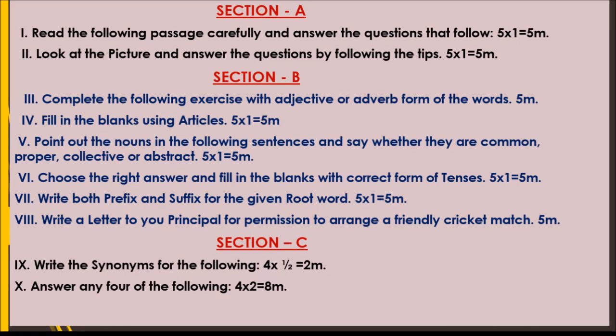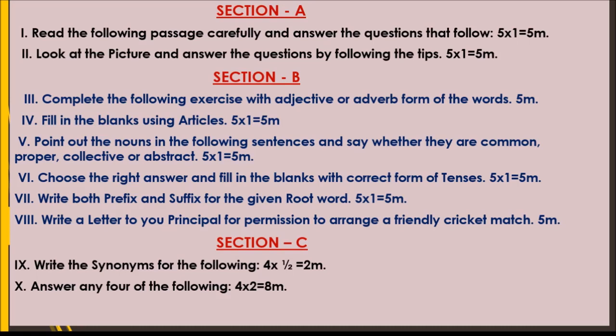The synonyms will be given from all the lessons. Like the literature part lessons, we have given you 3 lessons: An Extraordinary Man, The King and I, and then After 20 Years. The synonyms will be collected from the lessons which we have given in the classwork only, and the synonyms will not be asked outside the book. Everything will be from the textbook and which you have written in the classwork. So you have to be thorough with the synonym part which we have given in the classwork. Read well along with the spellings. Spellings are a must. If you write even one spelling mistake, half mark will be excluded.